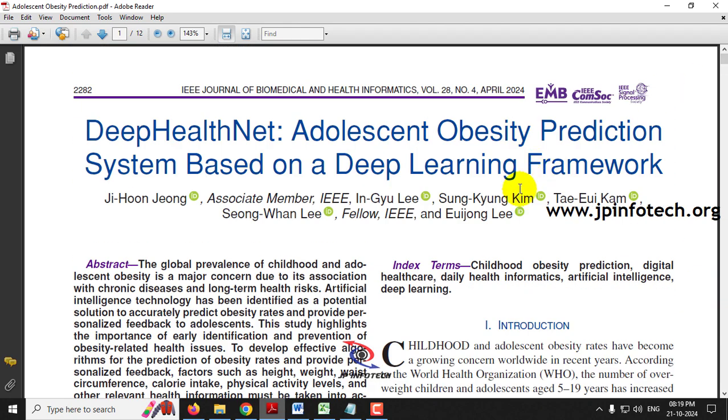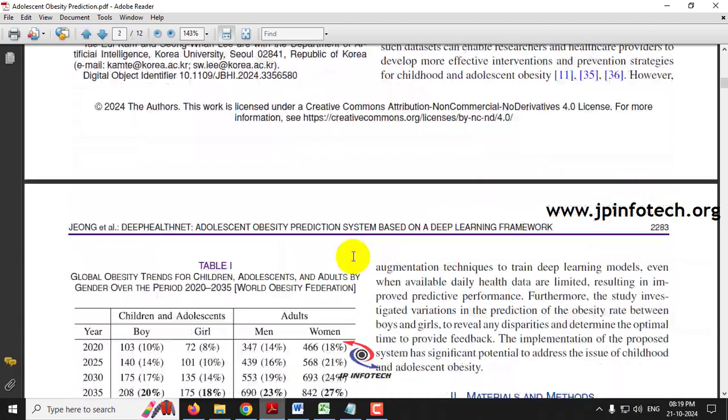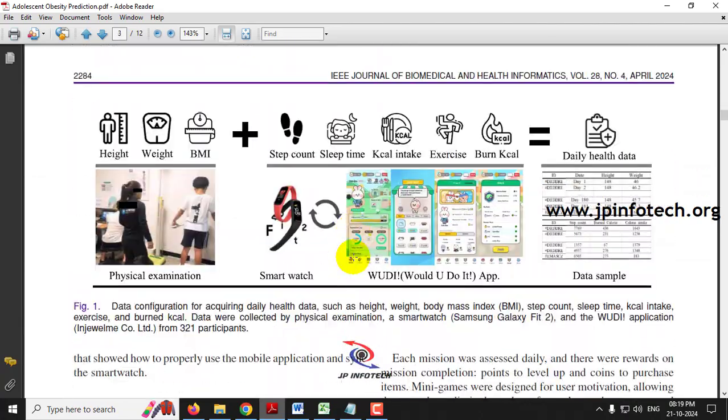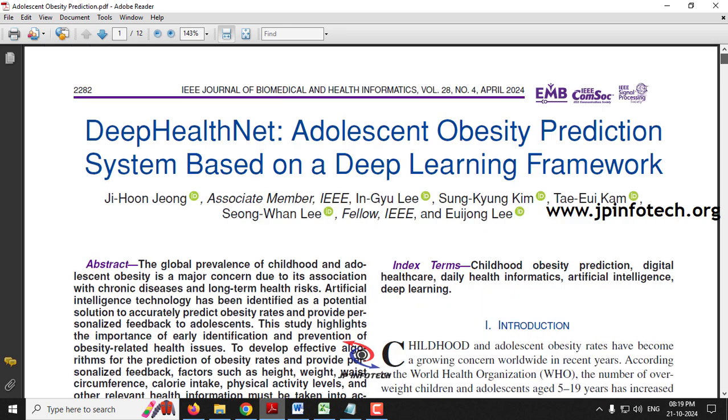Now let us see what our proposed system is and what we have enhanced from the base paper. We are going to do obesity prediction, but we are not going to use this dataset. Instead, we are going to use a standard obesity dataset, collecting various features and a large amount of data, so that we can accurately predict obesity.